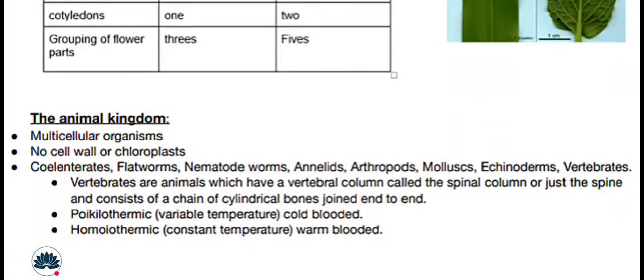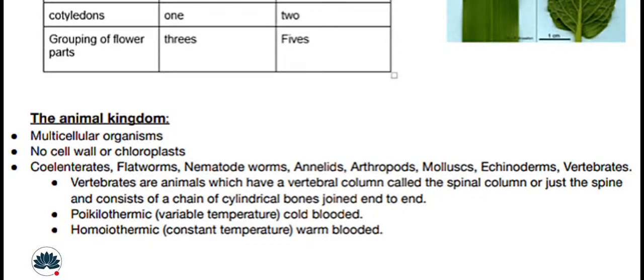The animal kingdom. They are multicellular organisms with no cell wall or chloroplast. The groups are coelenterates, flatworms, nematode worms, annelids, arthropods, mollusks, echinoderms, and vertebrates.